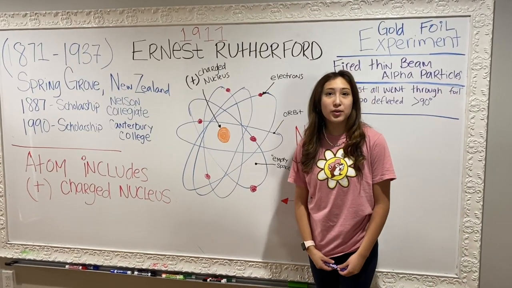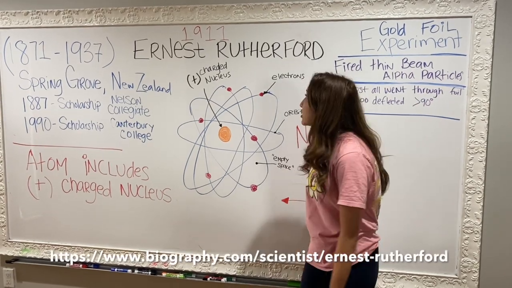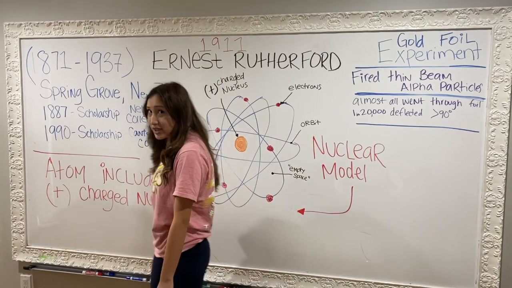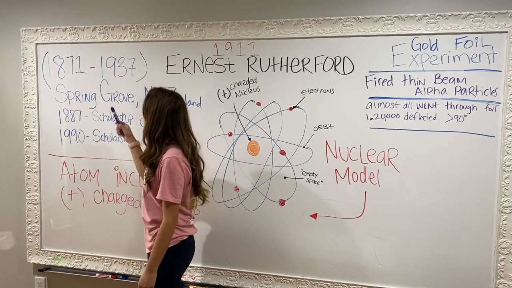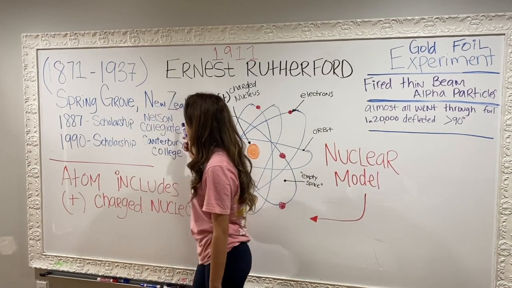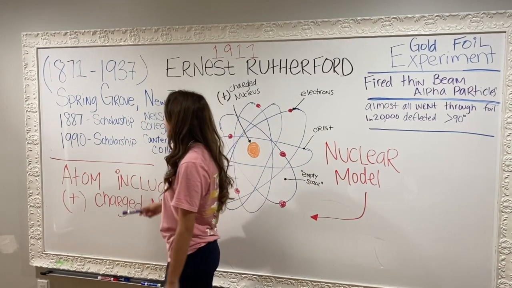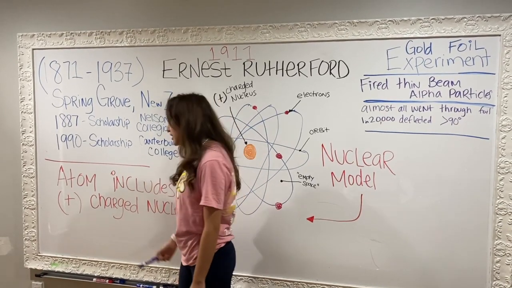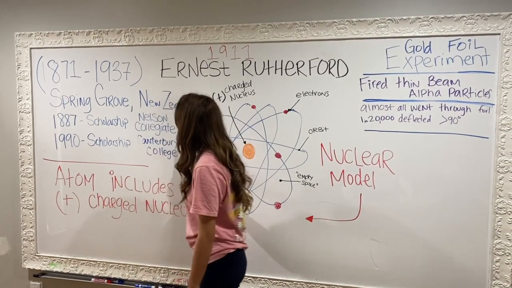So the fourth atomic model was created by Ernest Rutherford. A little background on him is that he was born in 1871 and he died in 1937. He was born in Spring Grove, New Zealand, and in 1887 he received a scholarship from Nelson Collegiate, and in 1990 he received another scholarship at Kimberly.